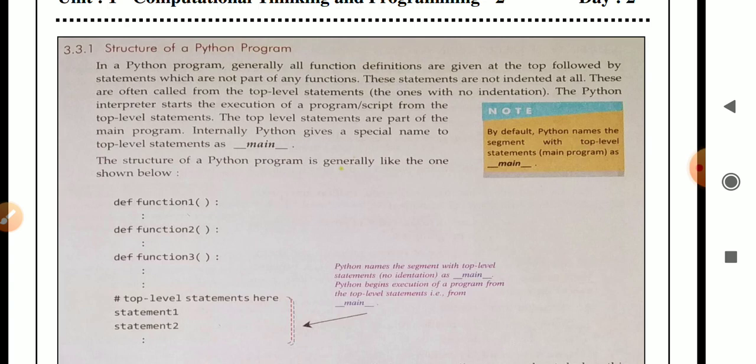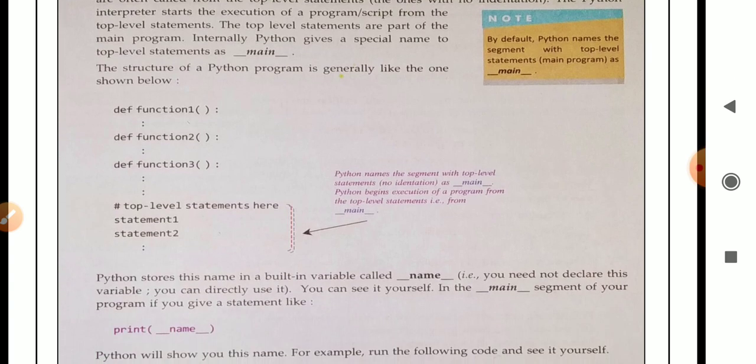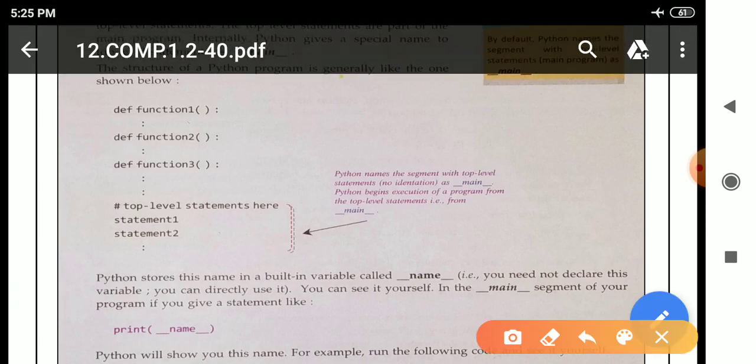See here. First, def function1 colon. Second, def, means definition, function2 colon. Third, def function3 colon. Like this there are multiple functions, means more than one function can be present in any program. After that you can see here a comment is there, and written is top level statements here. Means after the function definitions the top level statements start.